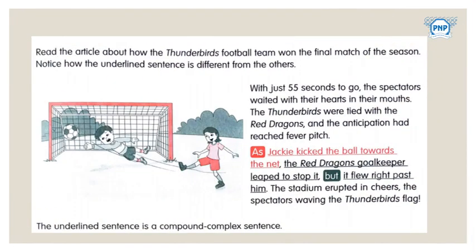I hope you can see this clear picture. Otherwise, check page number 13 of your grammar guide. Read this article about the Thunderbirds football team winning the final match of the season. Notice how the underlined sentence is different from others. Here they have given a particular football team and how they won the final match of the season. Just look at the underlined sentences very carefully.